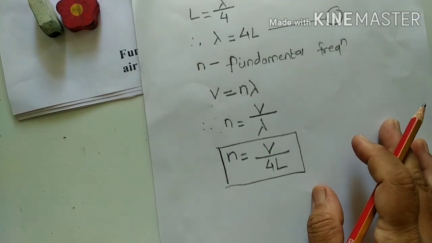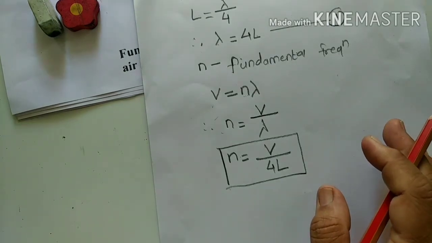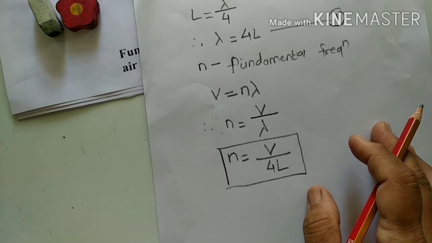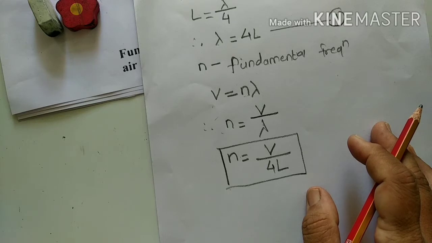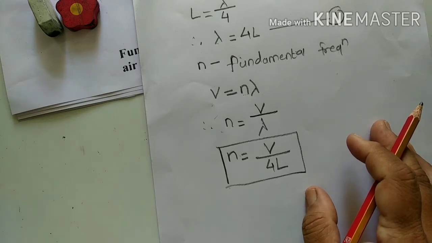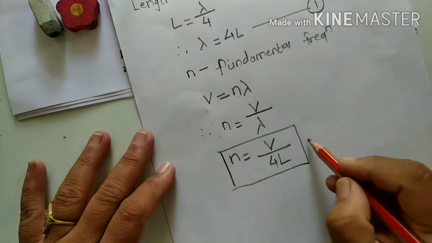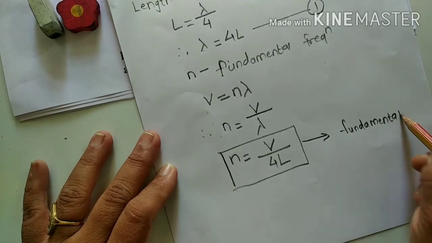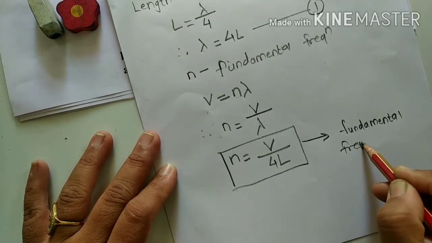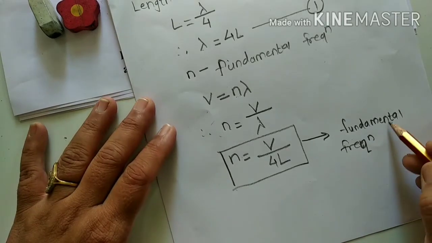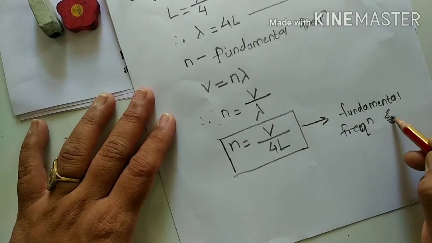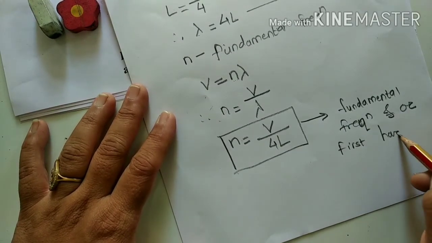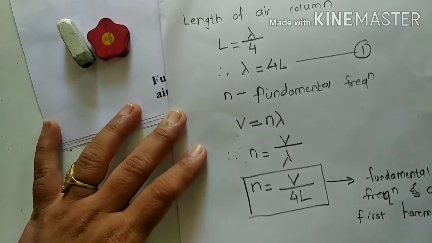This is the equation for fundamental frequency, and it is also known as first harmonic. It is the lowest frequency of vibration in the air column in a pipe closed at one end. This equation is called the fundamental frequency, also called the first harmonic. Is that clear?